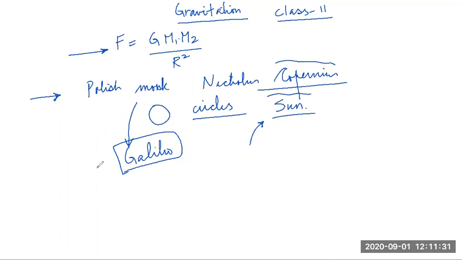But Galileo was probably the one who came out openly supporting his belief that yes, it's true. Not just by intuition, but based upon his observations and possibly the first telescope made by him. So a lot of inputs this guy had in astronomy.